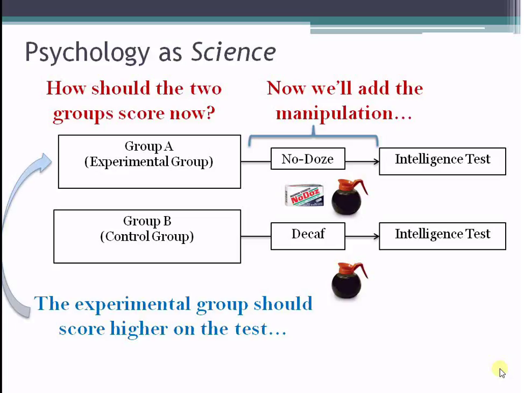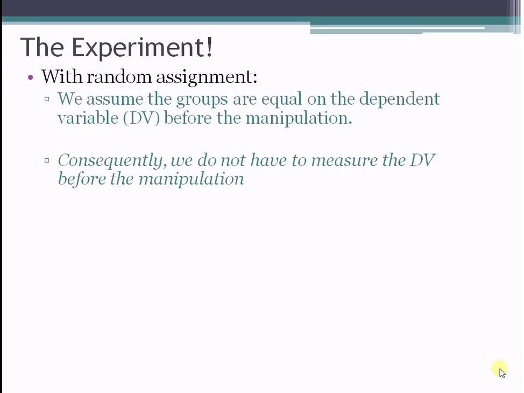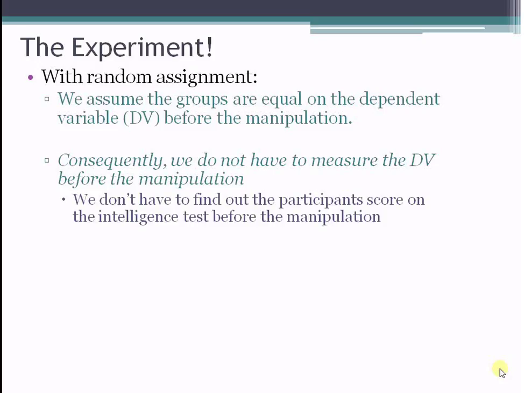Now, one thing to be aware of: when I talk about the dependent measure, I'm talking about the average score of the intelligence test for Group A compared to the average score of the intelligence test for Group B. I'm not really interested in individuals' scores, whether your particular score changed from time 1 to time 2, right? So what's cool about this is with random assignment, we know that groups are equal on the dependent variable before the manipulation, and so we don't actually even need to measure it beforehand. Right? We don't need to know if their score changed. That is a research design we could do, but it's not something we have to do.